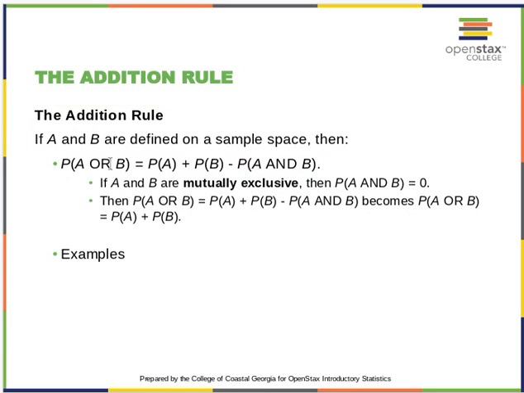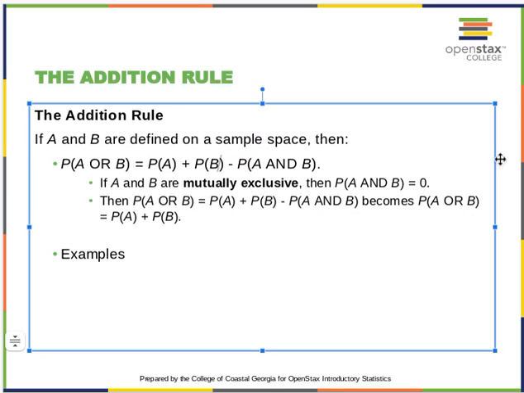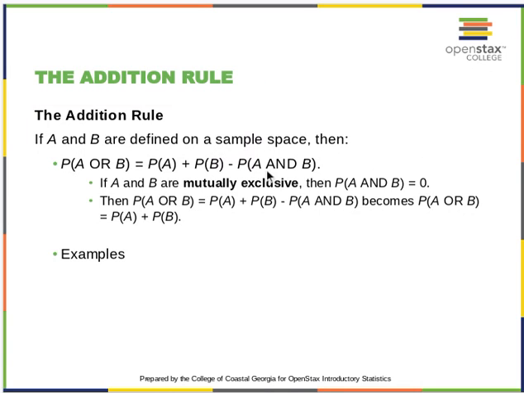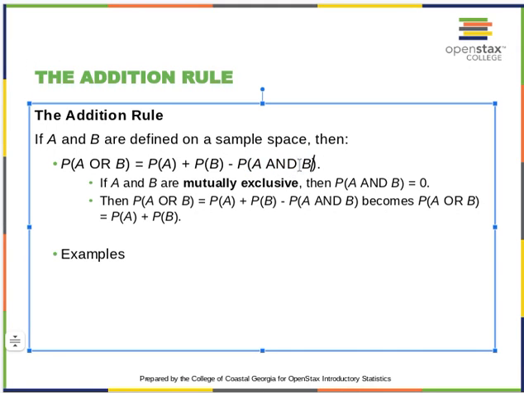For a coin flip, heads or tails, the probability of A is 0.5, the probability of B is 0.5, and the probability of A and B, you cannot have a heads and a tails, so this is 0. That leaves you with the probability of A plus the probability of B. So if A and B are mutually exclusive, your formula is just this part, but if they are not, you have to include the minus probability of A and B.